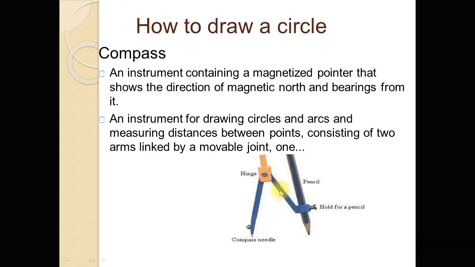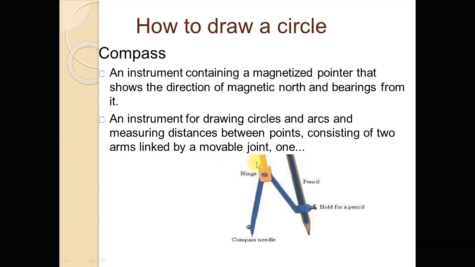So we use this compass tool for constructing a circle, a square, a triangle. So dear students, compass is an instrument for drawing circles and arcs and measuring distance between points, and it consists of two arms linked by a movable joint point.